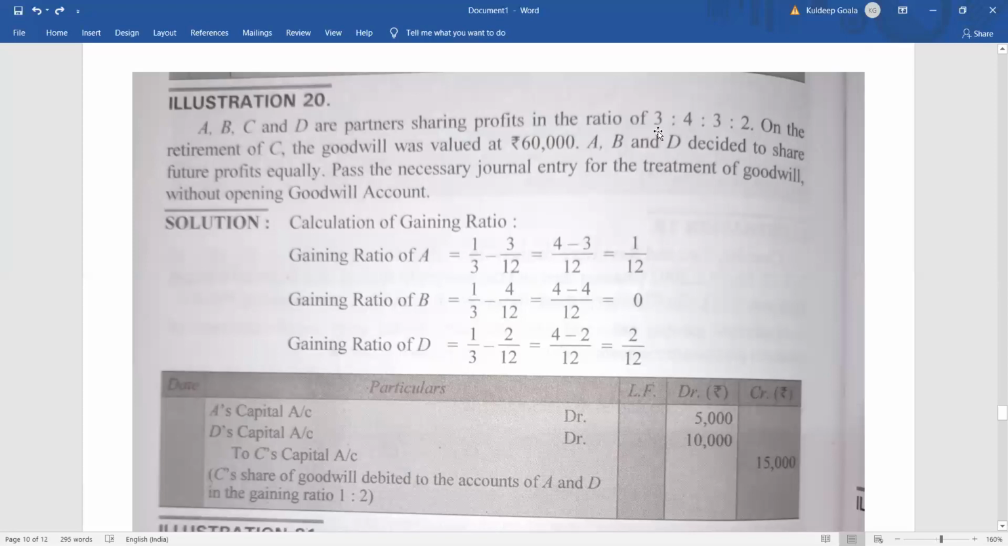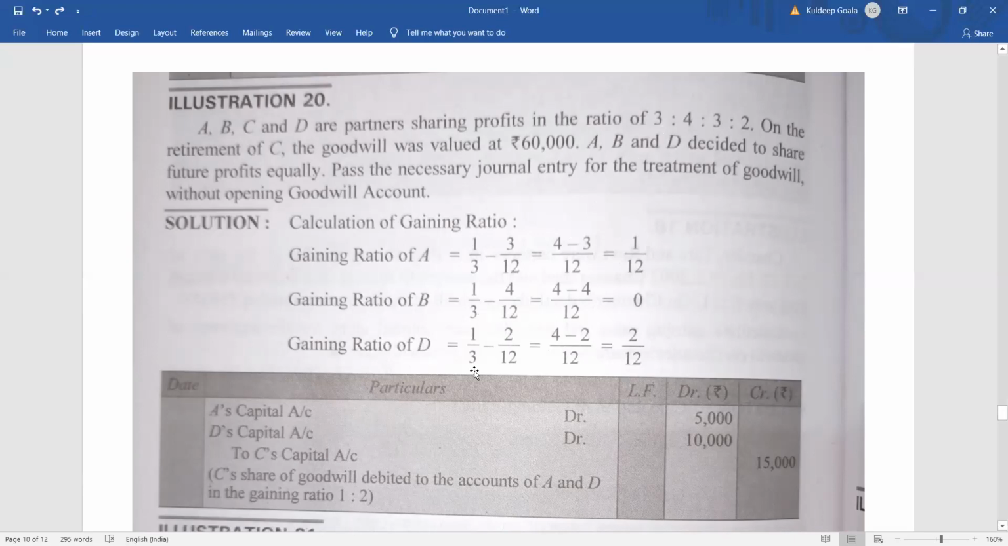So what will you do? Straightforward, find out the gaining ratio or sacrificing ratio. So what is the gaining ratio of A? The new ratio 1:1:1 means 1 by 3, 1 by 3, 1 by 3, right? So for A, 1 by 3 minus the old ratio, which was 3 by 12. So ultimately A is gaining 1 by 12. In case of B, the new ratio is 1 by 3, the old ratio was 4 by 12, ultimately it is 0.